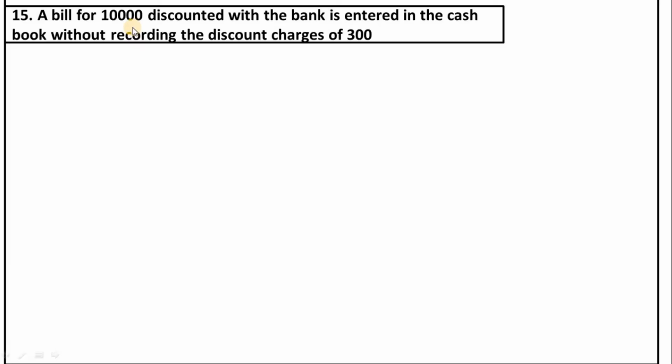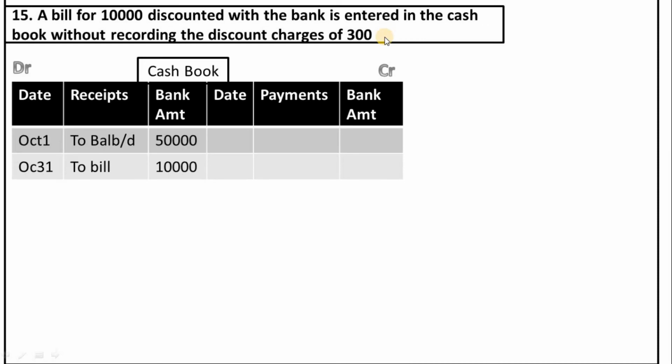and the serial number is 14. Our next transaction is a bill of 10,000 discounted with bank is entered in the cash book without recording the discount charges of 300.